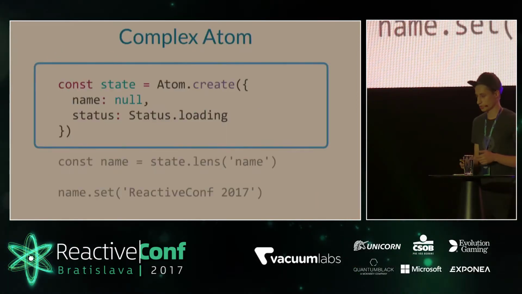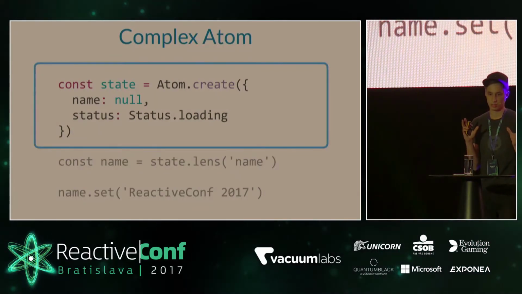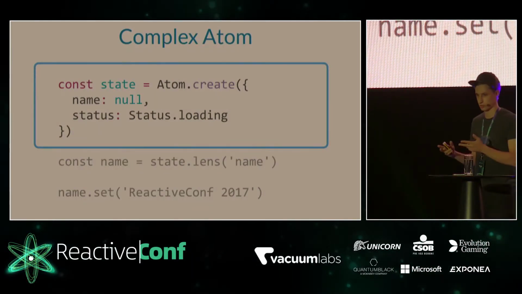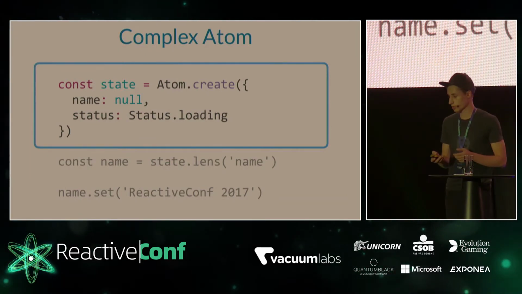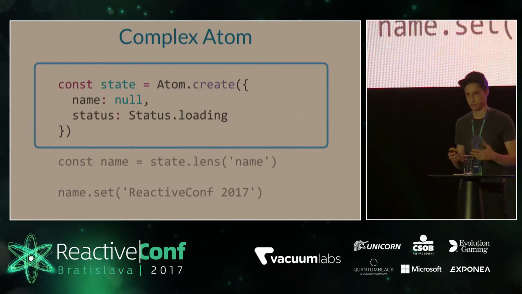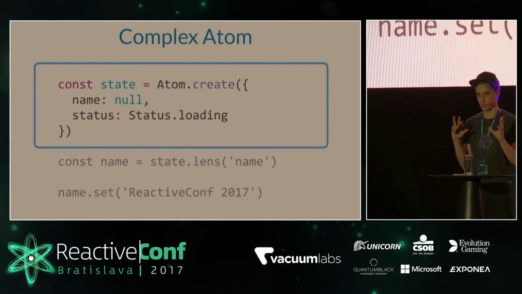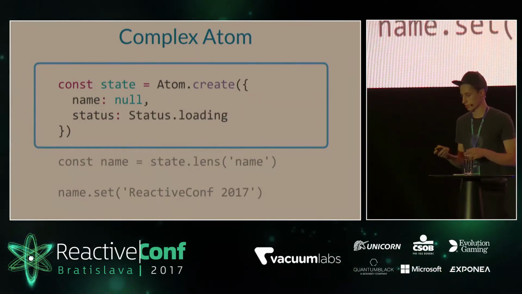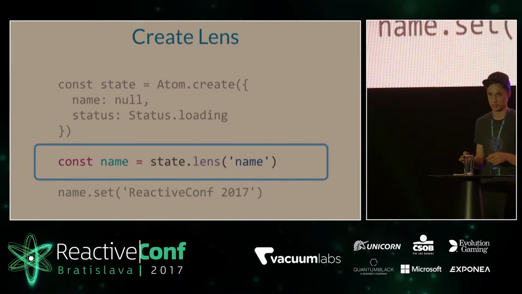And scalable. In our application, we don't have a single data structure. So we don't have a lot of atoms. We have one single store, like in Mobix. And we need to have a mechanism which helps manage such a big store. So, for example, we have a big data structure with fields name and status. And for example, I want to update our name.